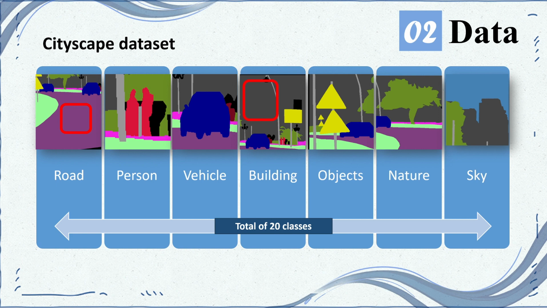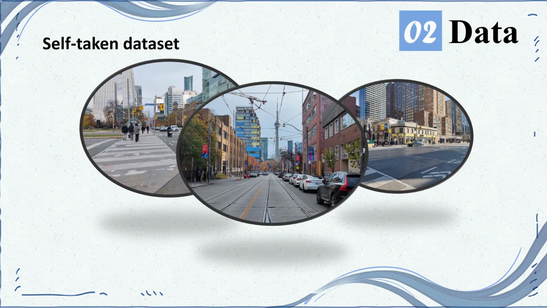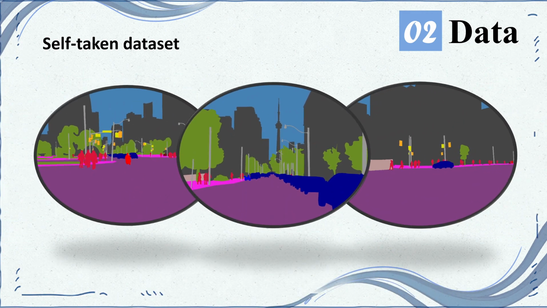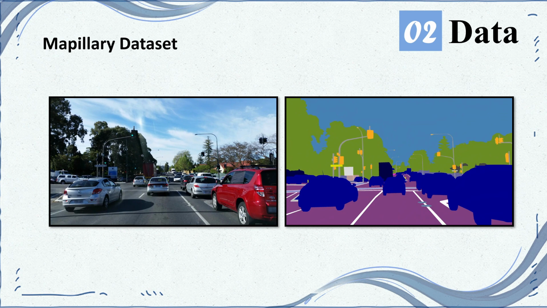So we decided to augment this dataset with our own. We collected our own data all over Toronto, trying to capture as much nuance as possible. After collecting this data, we had to annotate it very meticulously according to the Cityscapes data labels, as you can see here. However, we decided this was not enough. Because of the time-consuming nature of collecting and annotating data, we only had around 83 of our own images.